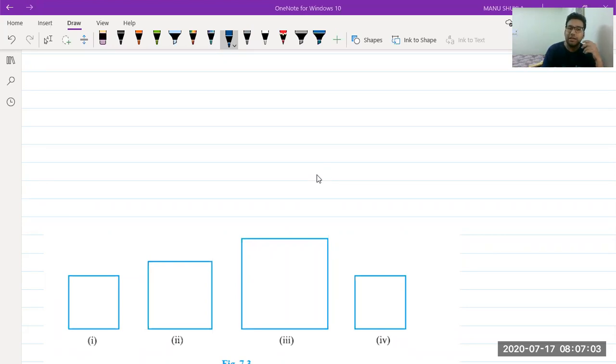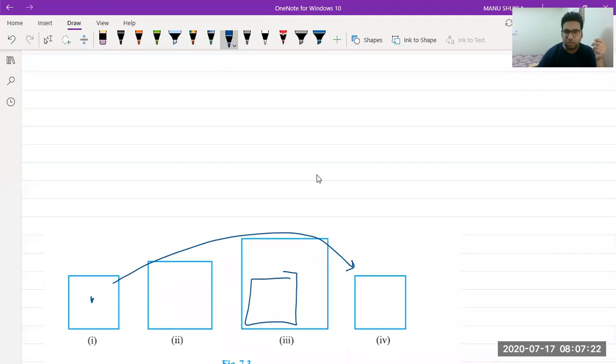So you can see, Mehak, if you say all of these, in that case, this third one is largest. If you keep the first one on this, it will come somewhere here. So it is not superimposing the third one. But if you keep first and fourth over each other, you won't be able to recognize they are different because they are superimposable with each other. Okay, so 1 and 4 are congruent figures. Congruent means same size as well as shape.